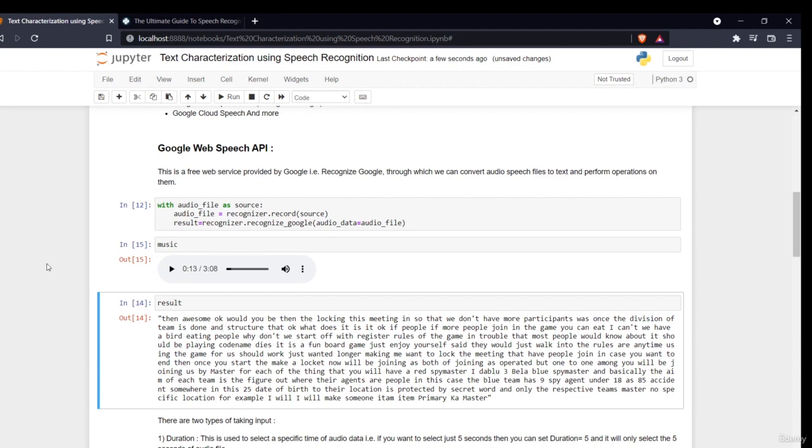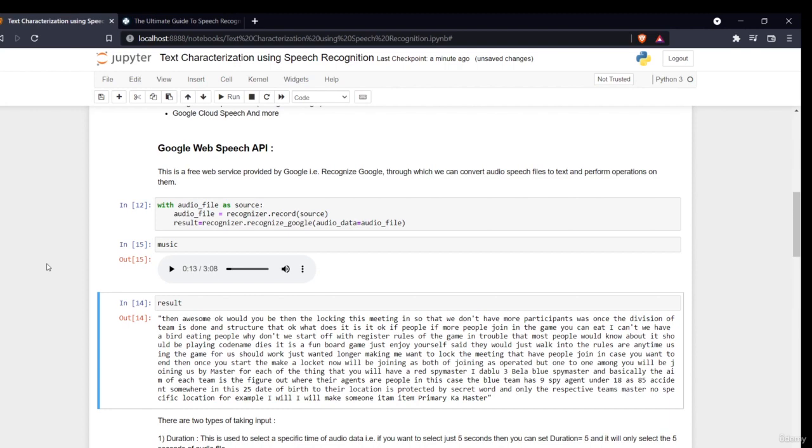Okay, so it can happen because obviously this is a free API, so it can take a little bit of time, or it can throw a few errors. But the percentage of error will be very low, so you can manage working with it. But if you want full accuracy, you can always use the paid APIs.